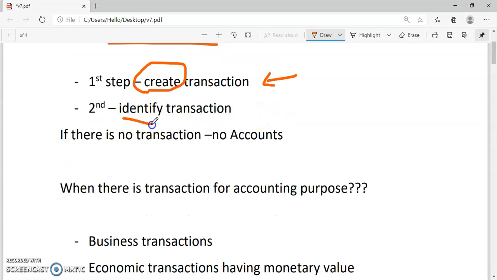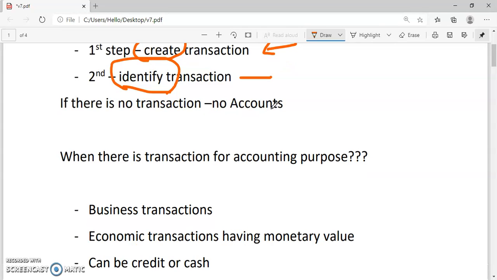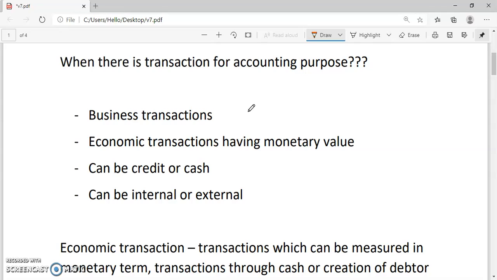Second step is to identify the transaction. Each and every transaction is not necessary to be recorded in the books of account, so we have to identify the transaction. If there is no transaction, no accounts. So the question is, when is there a transaction for the purpose of accounting?